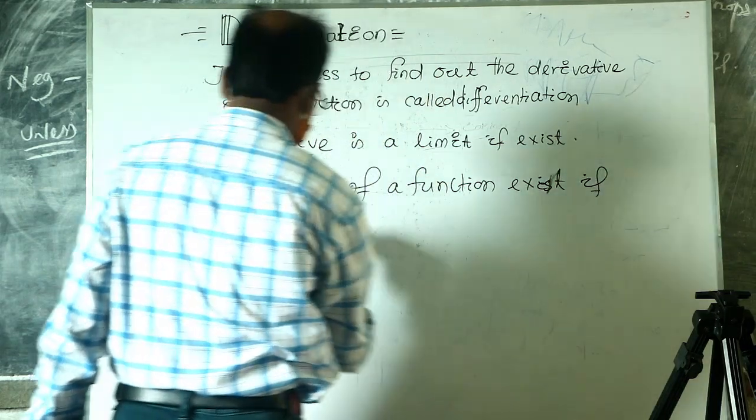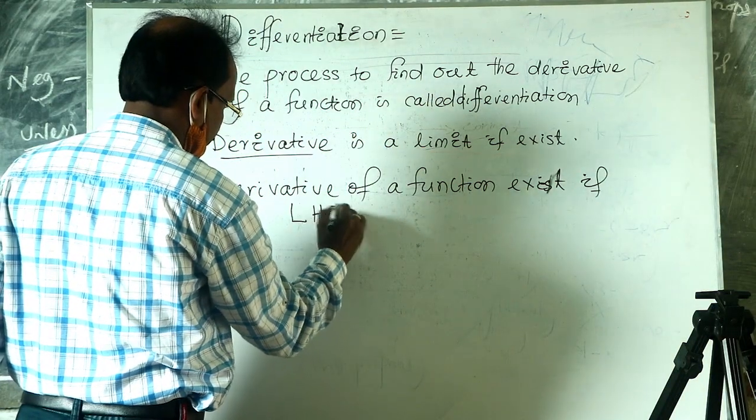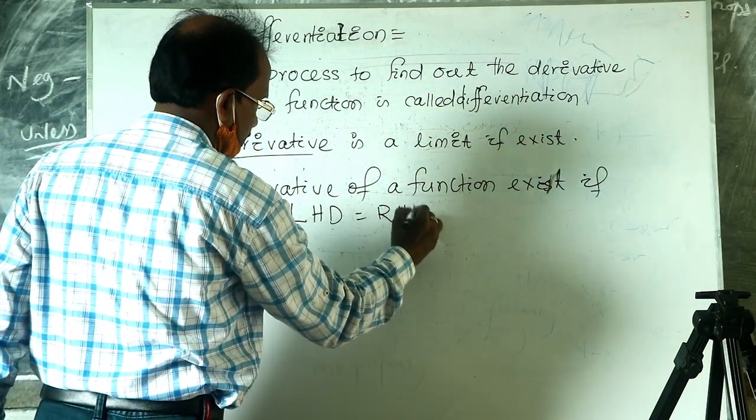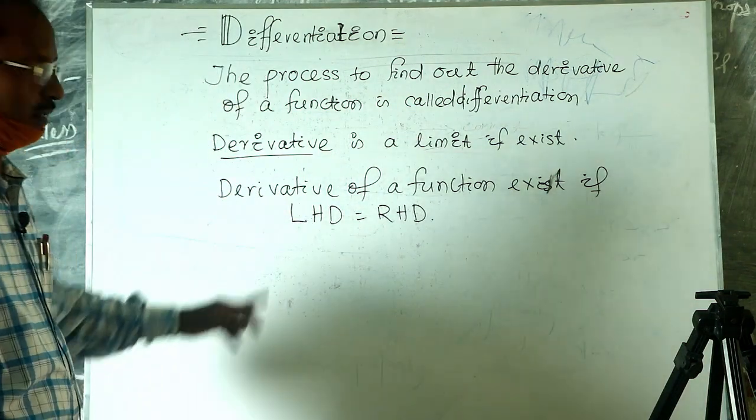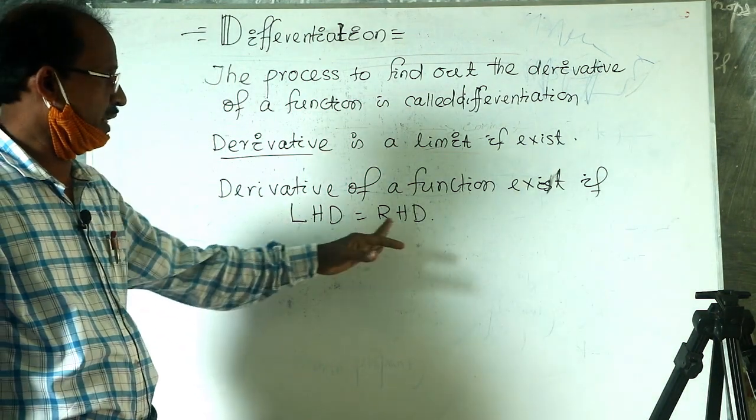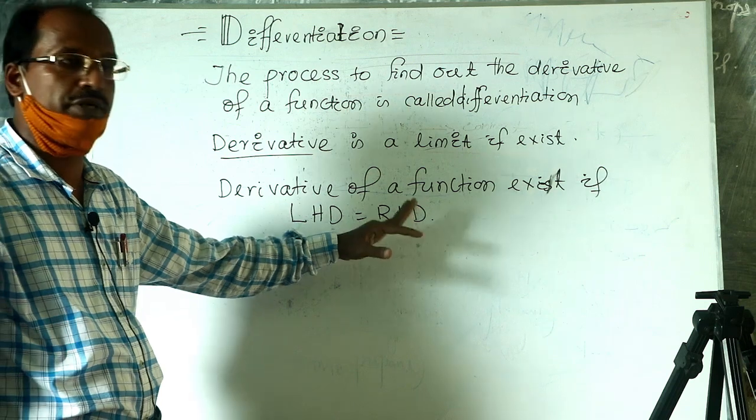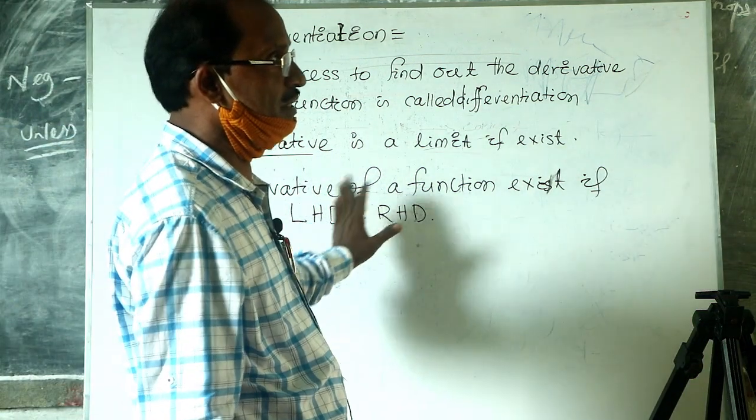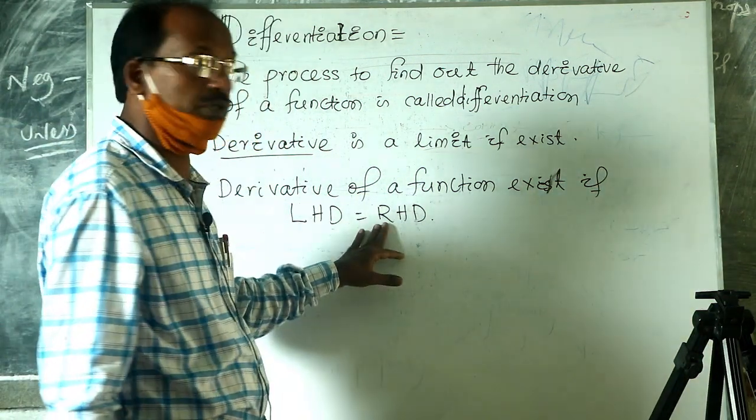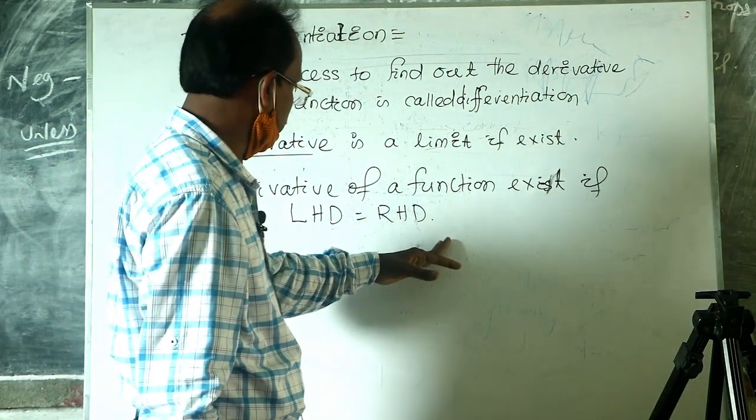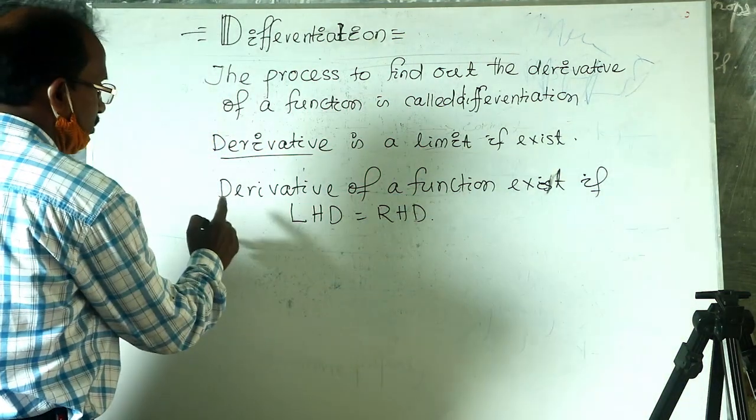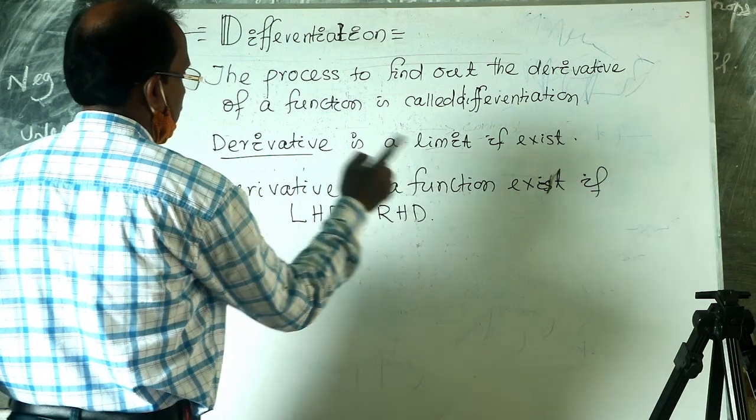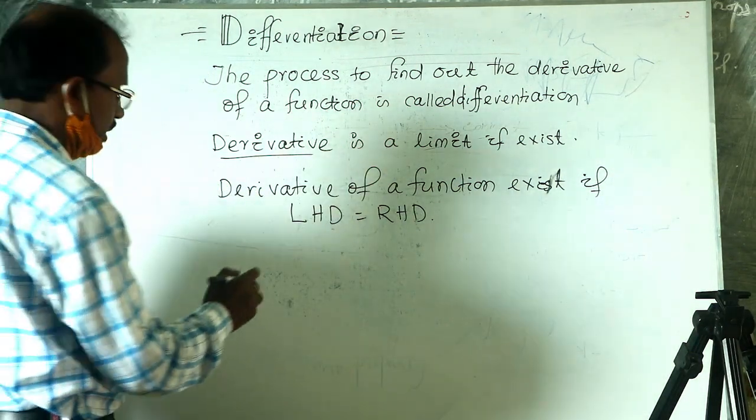The derivative of a function exists if LHD is equal to RHD. Left hand derivative is equal to right hand derivative. The derivative of a function exists when LHD is equal to RHD.